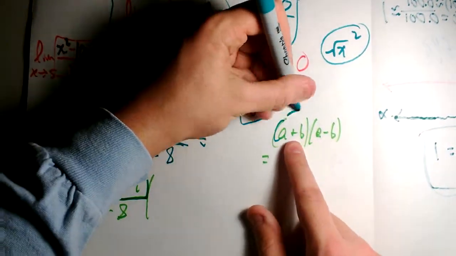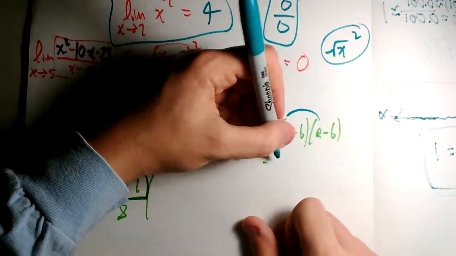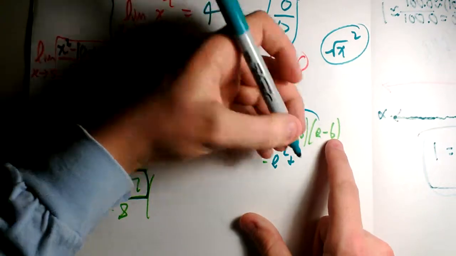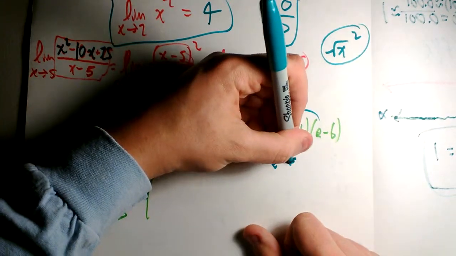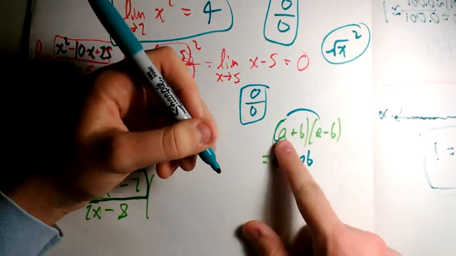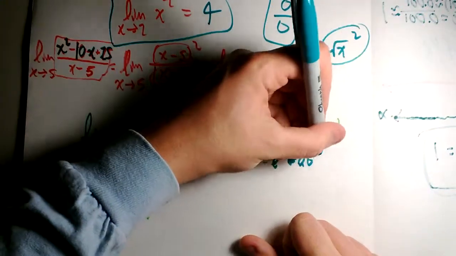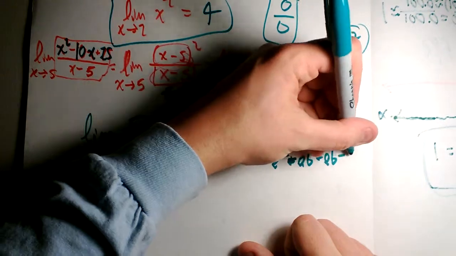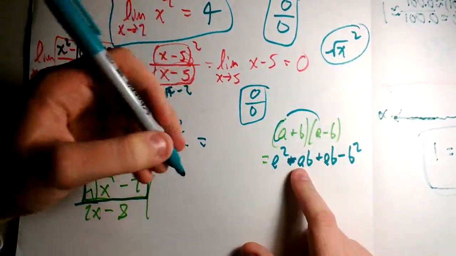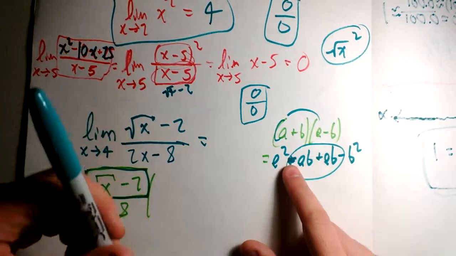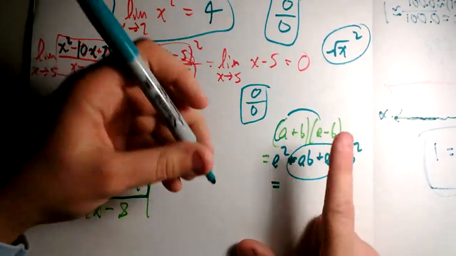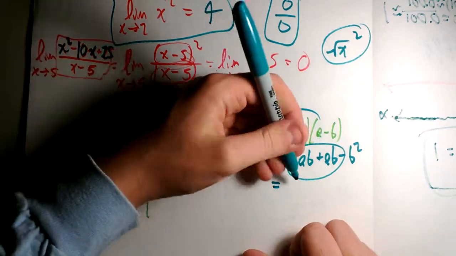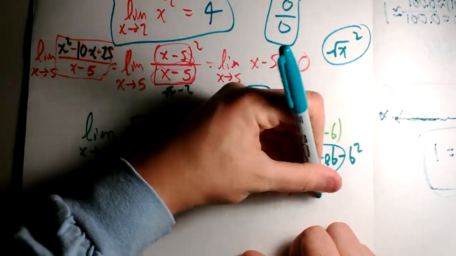So if you multiply this, you'll find that a times a is a squared. You'll find that a times negative b is negative ab. You'll find that b times a is positive ab. And you'll find that b times negative b is negative b squared. And if you see here, these two guys cancel out, that's a negative ab and positive ab. So the cool thing about any conjugate, a and b could be any number here, is it always becomes a squared minus b squared.